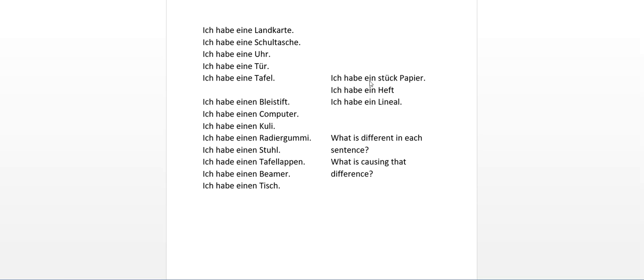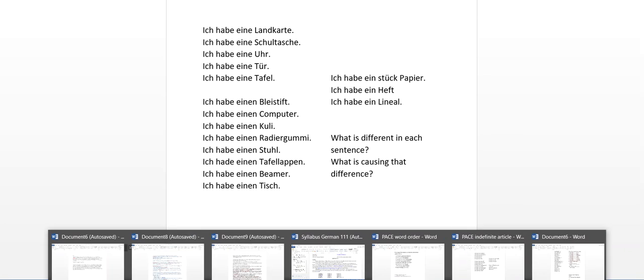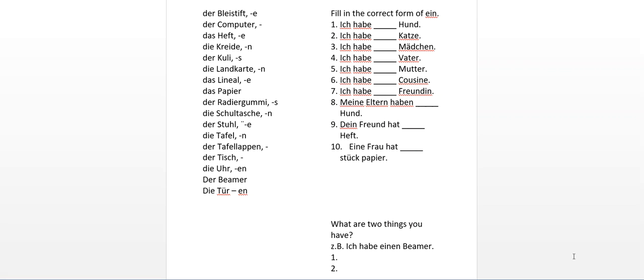I have a few problems or practice for you to do right here. So over on the left side, to make sure you knew the gender of the word so you wouldn't get it wrong because you didn't know the gender, I have that laid out. Fill in the correct form of ein in these blanks, and write yourself out a sentence down here. See if you can put it into use. There's an example. I won't be able to go over that with you, but it's still a good thing to try. Alright, go ahead and pause this now so that you can have all the time you need to work.